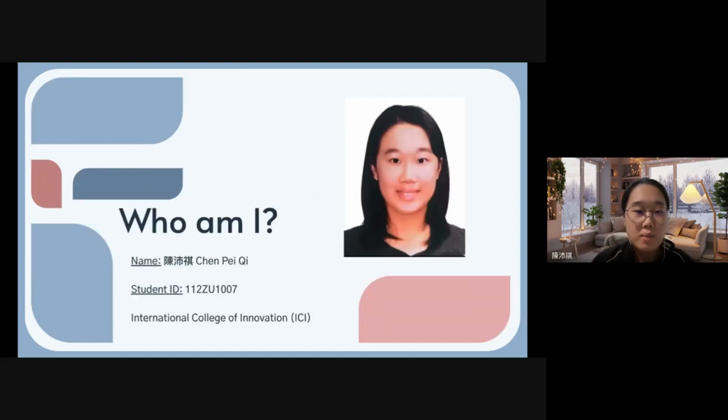So a little bit about myself. My name is Pei Qi. This is my student ID number, and I'm from ICI. This is a photo of myself. From now on, I shall be turning off my camera in 3, 2, 1.